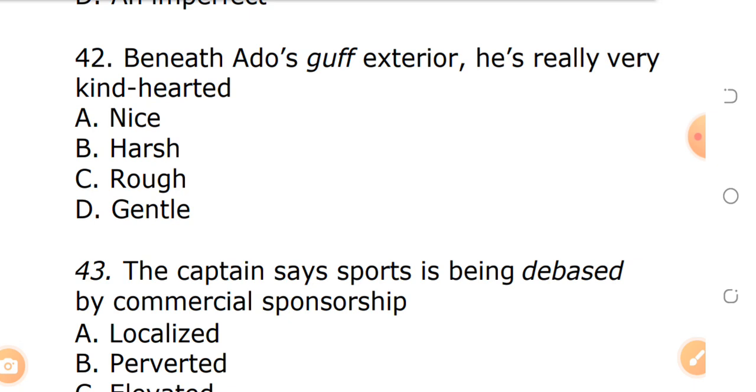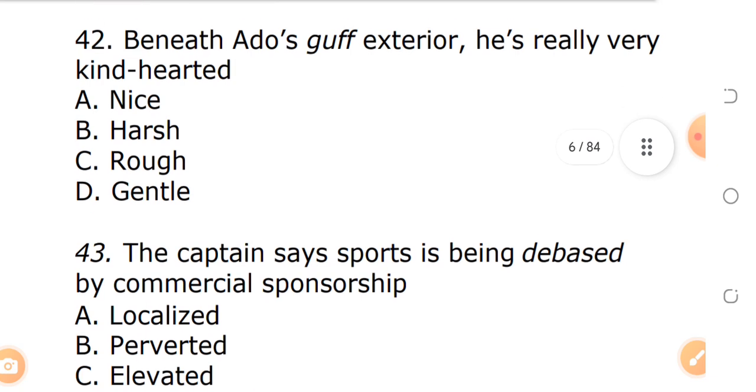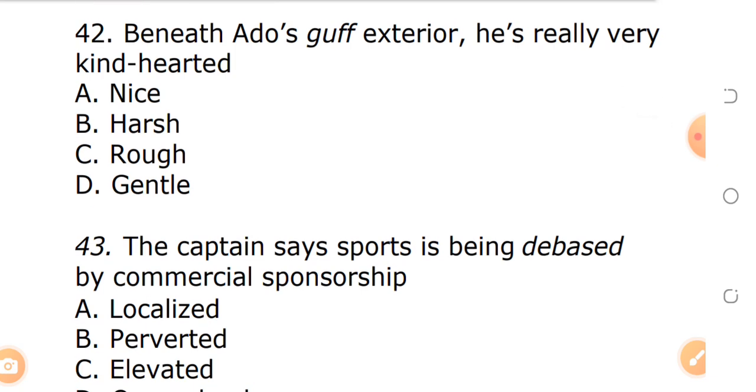A. Nice. B. Harsh. C. Rough. D. Gentle. We are looking at kind-hearted. Beneath Addo's gruff exterior. So the italicized word, the one we are finding the opposite meaning of, is gruff. Beneath Addo's gruff exterior, he is really very kind-hearted.